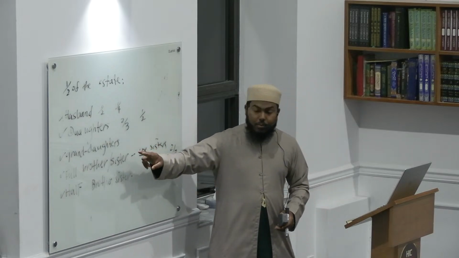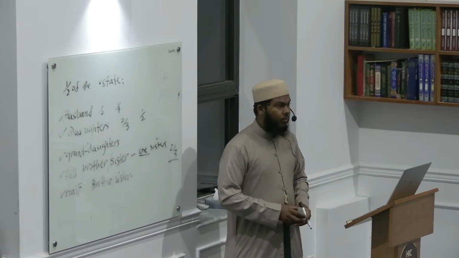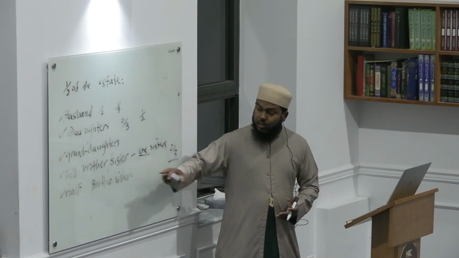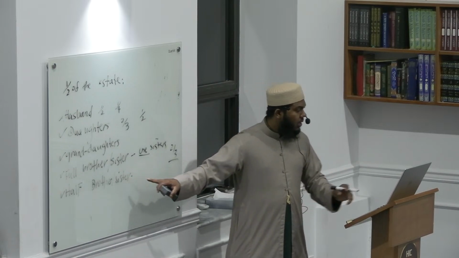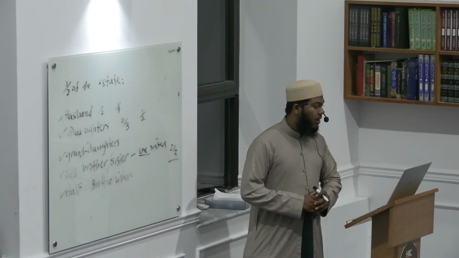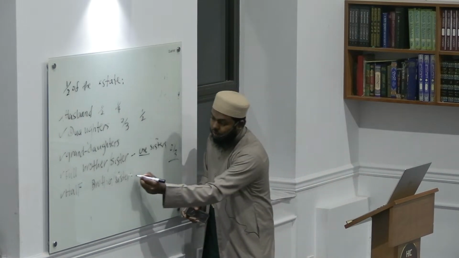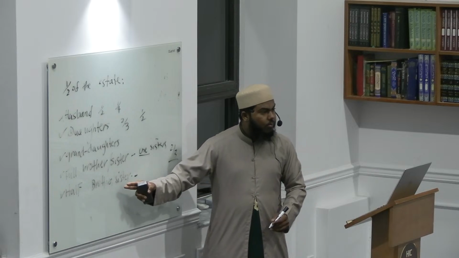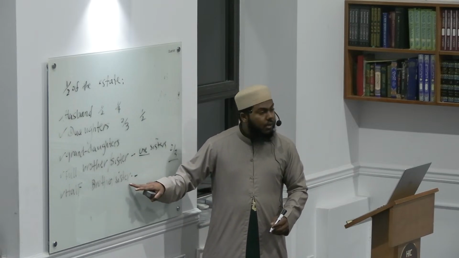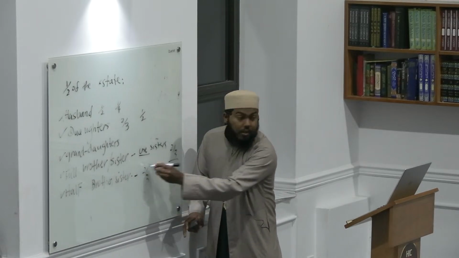So if, for example, the person passes away and leaves behind one stepsister, she will inherit half the estate. If there are two or more half sisters, they will jointly inherit 2/3 of the estate. So let's say, for example, the brother passes away and he leaves behind half sisters. They will inherit 2/3 of the estate if there are two of them.